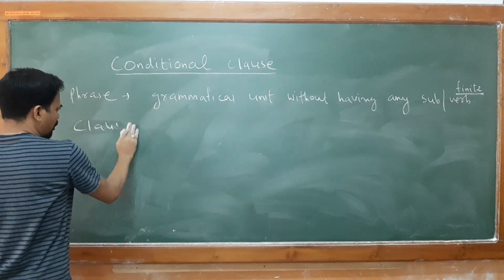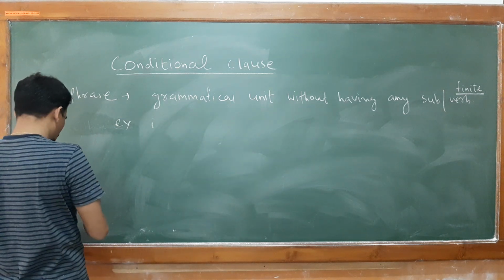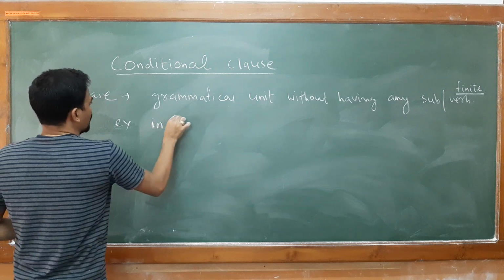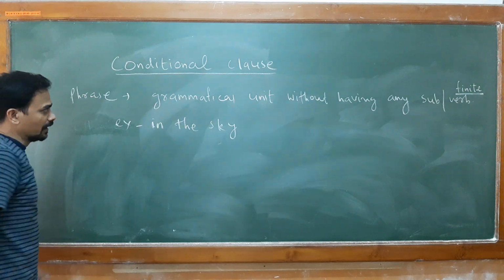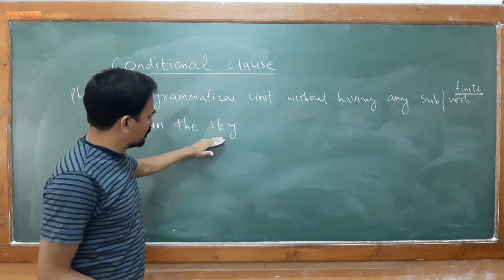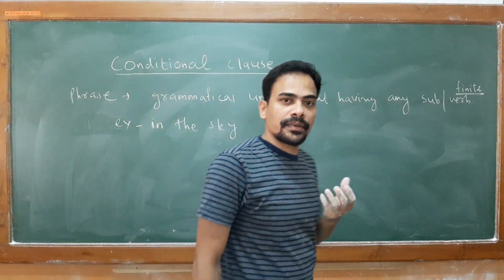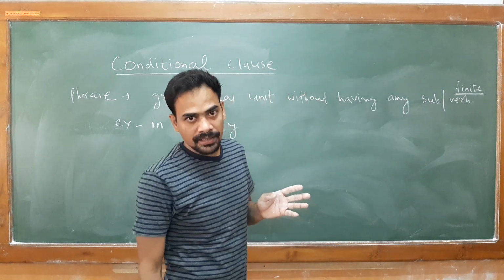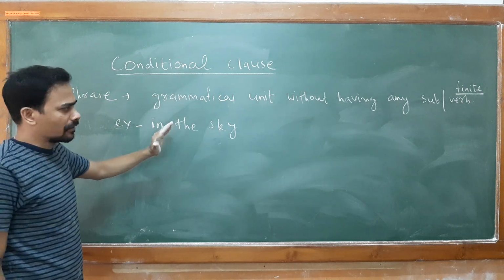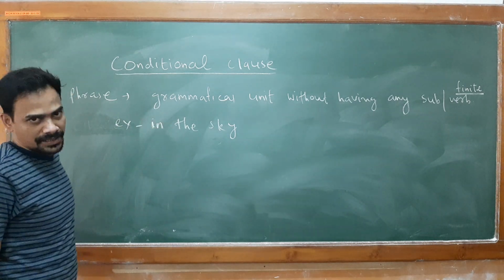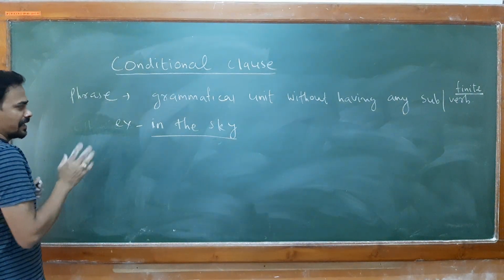Now you may cite the example of the phrase: in the sky. Now this is just a grammatical unit, you do not have any subject and verb here. Phrase can give you meaning, but not 100% meaning. Are you able to understand? So this is just part of the sentence, which can provide a meaning but not ample meaning, because there is no finite verb and no subject here.